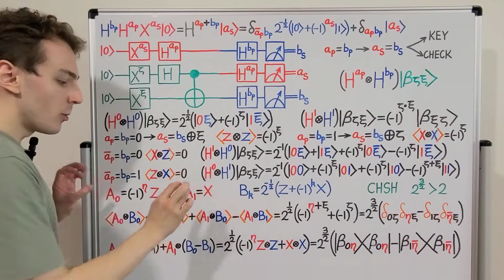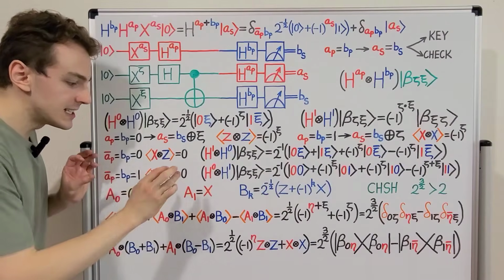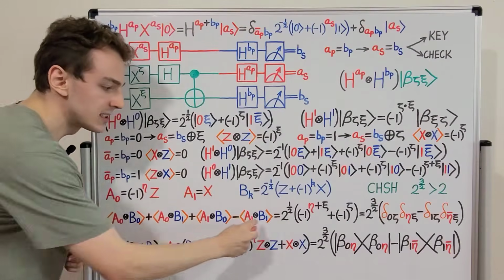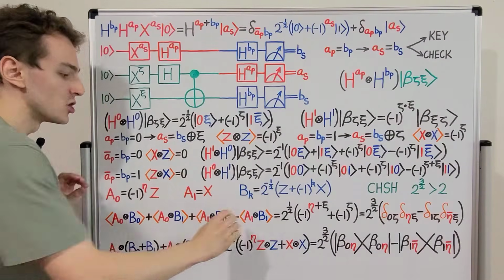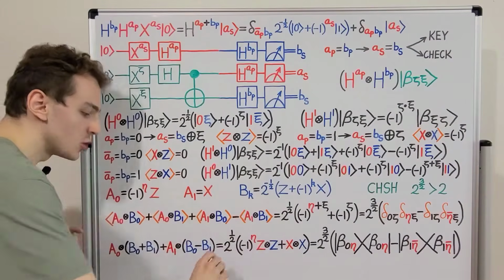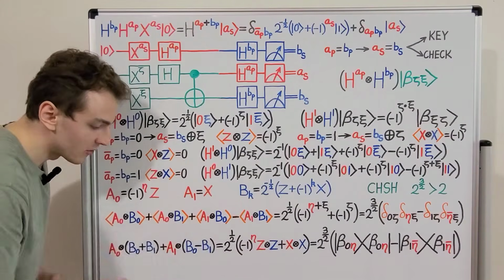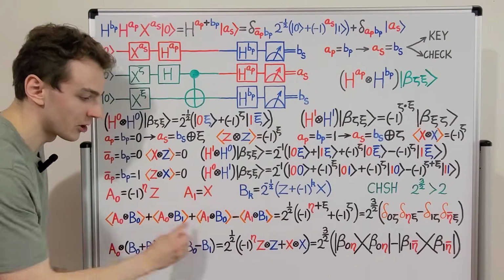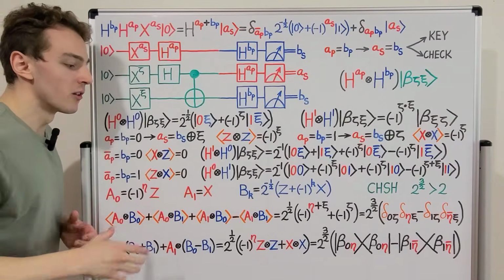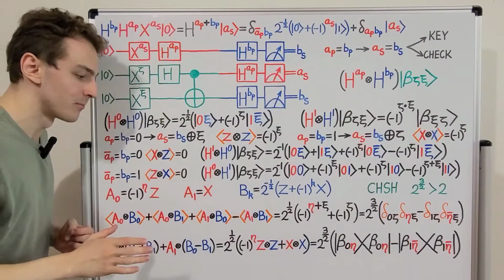So now what we want to do is consider the maximum possible value that we can get for this expectation value. These 4 expectation values combined in this way are equivalent to computing the expectation value of this observable down here. So let's consider what the maximum possible value for this expectation value is.